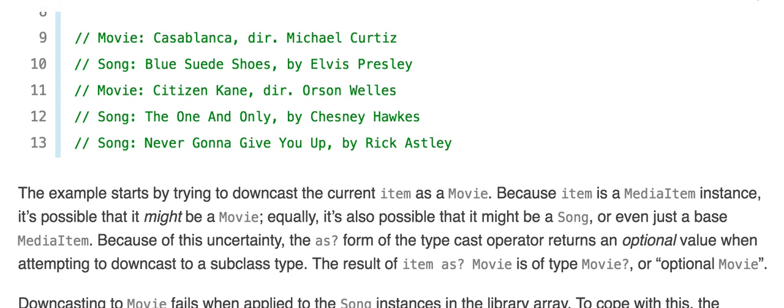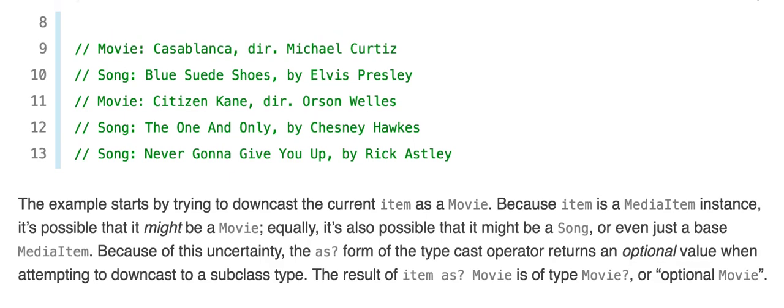The example starts by trying to downcast the current item as Movie, because item is a MediaItem instance. It's possible that it might be a movie. Equally, it's also possible that it might be a song or even just a base media item. Because of the uncertainty, the as? optional form of the typecast operator returns an optional value when attempting to downcast to a subclass type. The result of item as?